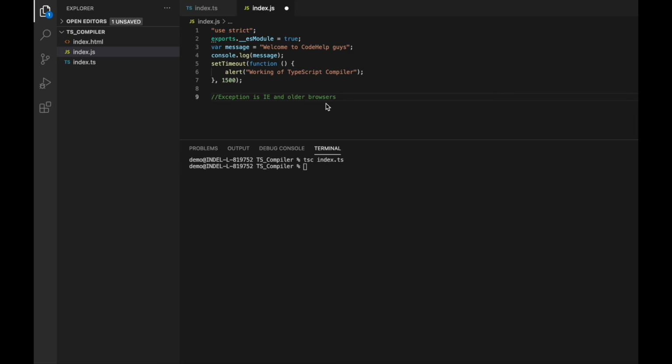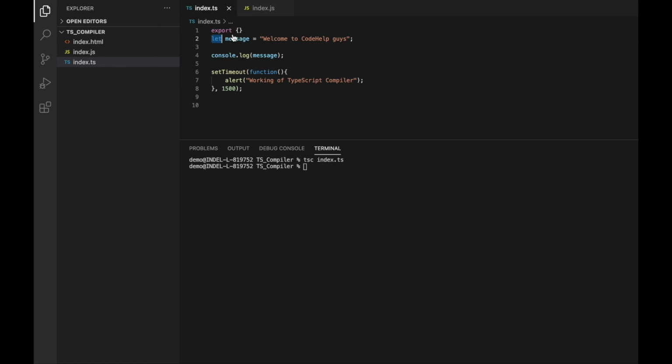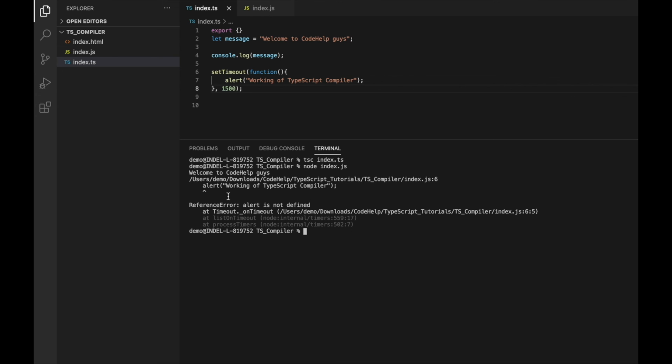Thirdly, there might be a few scenarios where you would want to render the JS directly in the terminal instead of going back and forth to the browser every time to check the result. So that you can do directly by typing in the terminal node, space, and your file name, index.js in our case, and it will give you the output directly on the terminal itself.